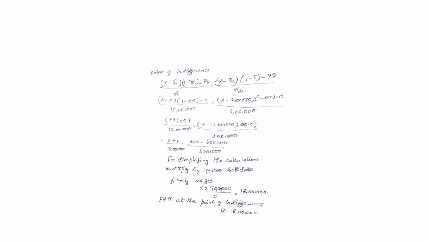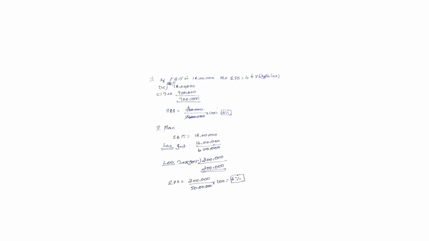Then we have to apply the given information in the point of indifference equation. Here the EBIT level, that is earnings before interest and tax, at the point of indifference is rupees 18 lakhs. Here in the first alternative, we have to find the amount enjoyed by the equity shareholders, or the return on capital employed.